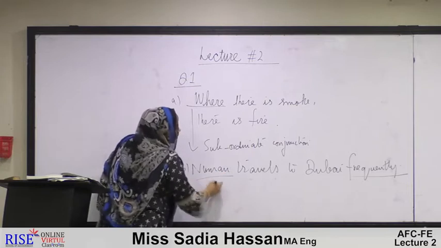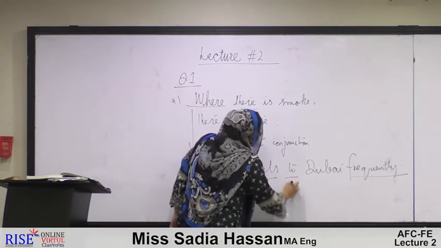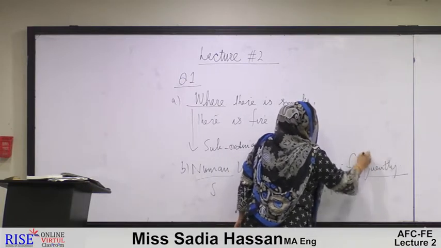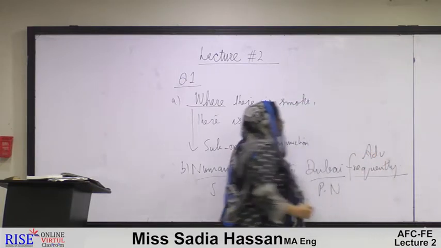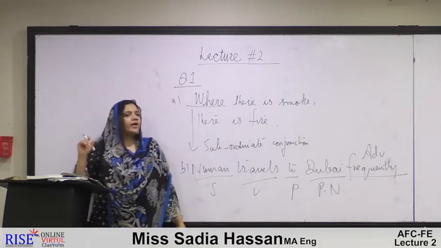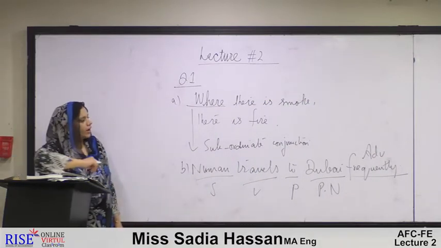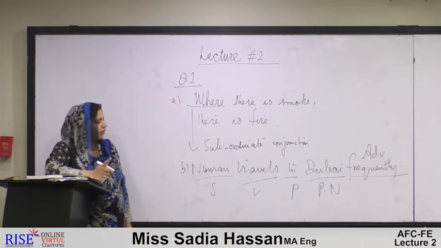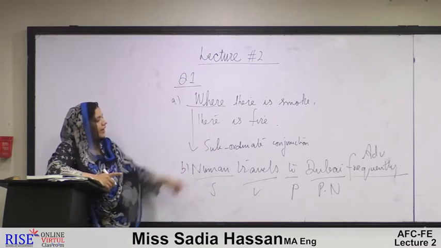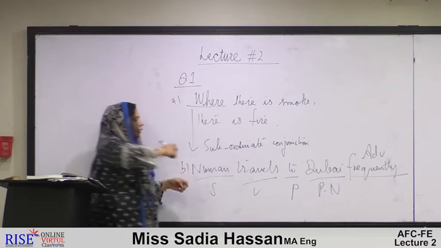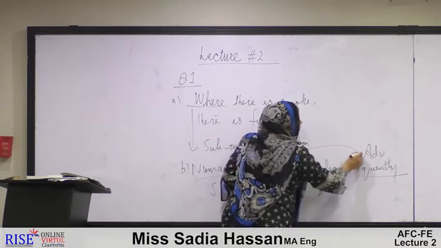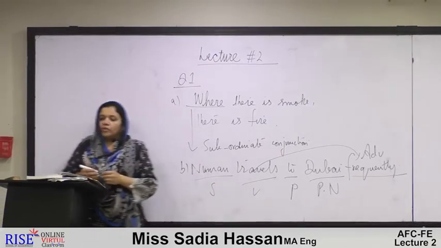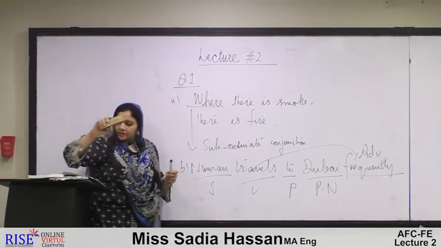Noman is a noun, travels is a verb, to is a preposition, Dubai is a proper noun, and this word frequently is being used as an adverb. We have already read in chapter number 1 and lecture number 1 that an adverb is a word which adds to the quality of a verb. So this is what frequently is doing here. It is adding to the quality of this verb, that the traveling has been done frequently. Fine. Now we move on to sentence number C.